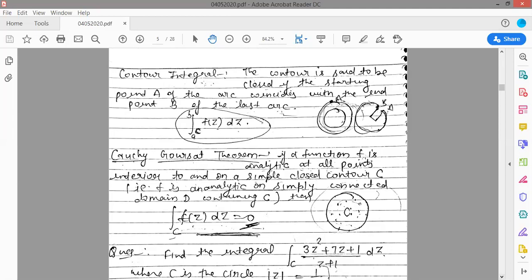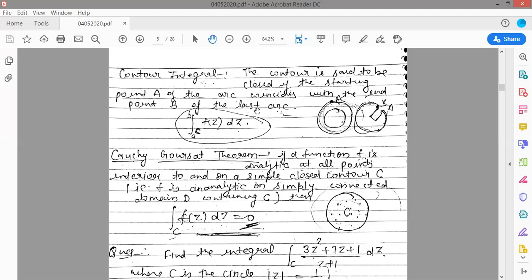So what is a contour integral? A contour is said to be closed if the starting point A of the arc coincides with the end point B of the last arc. So basically a contour means a closed curve. The starting point A of the arc coincides with the end point B of the last arc. This is your starting point and this is your ending point B. This is also a closed curve.